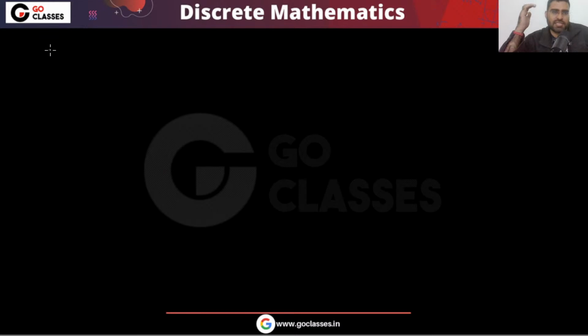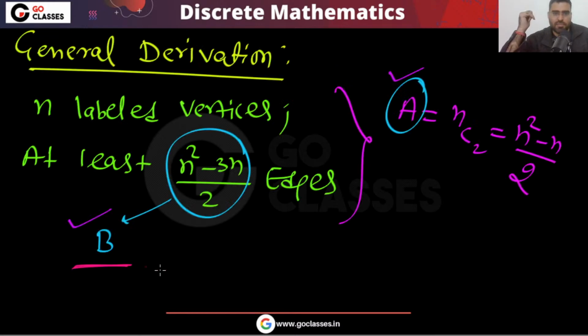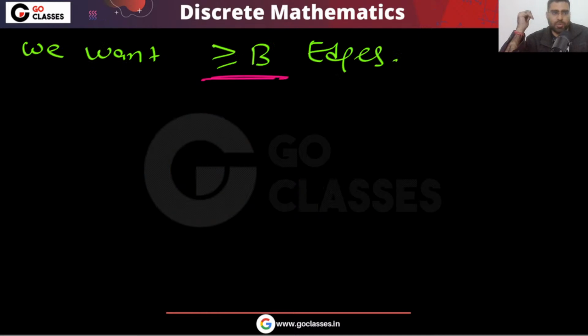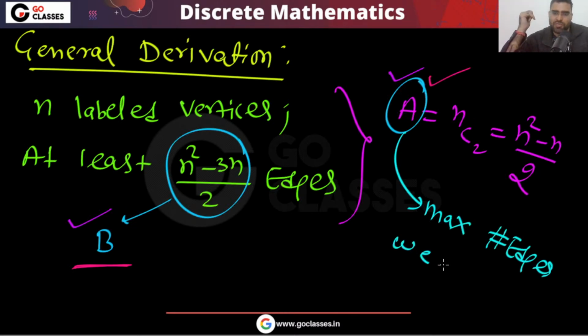So finally, what do we want? We want greater than or equal to b edges, correct? And a is the maximum number of edges we can have. So this a is the maximum number of edges, and at least b edges we want.